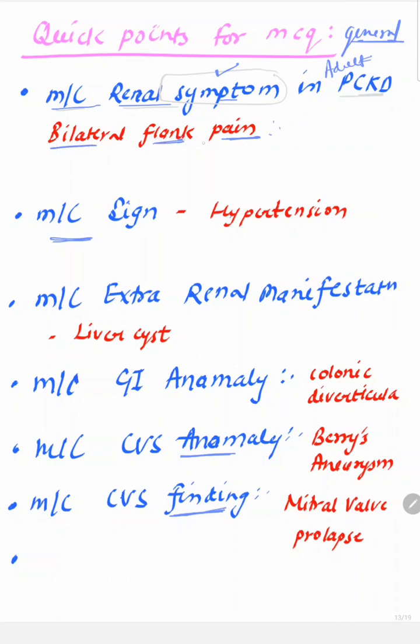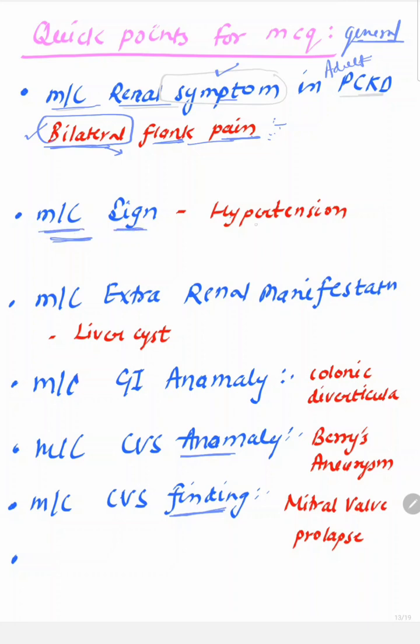Why does this bilateral flank pain happen? Because of damage to the interstitium. Due to the cyst there is stretching in the parenchyma, and that stretching causes pain. As we know, this is a bilateral disease, so it is present in both kidneys, and that's why the pain is present in both kidneys.